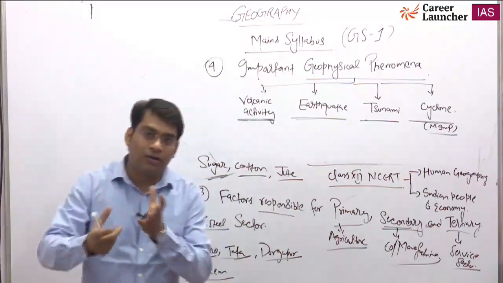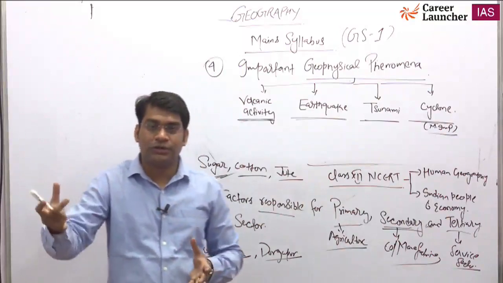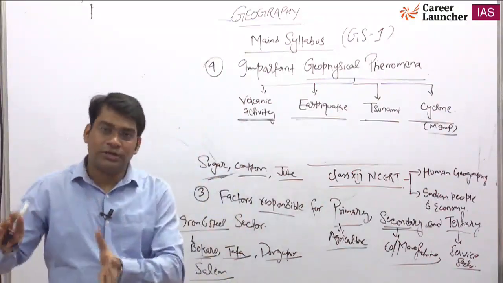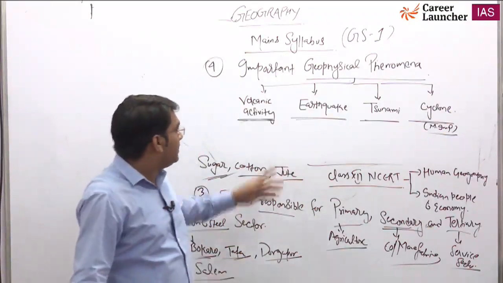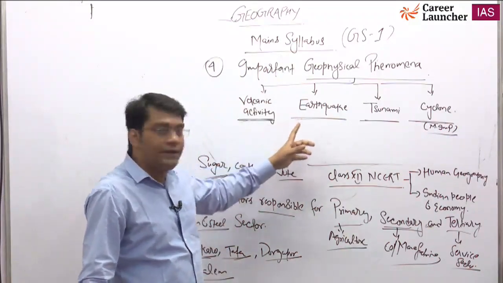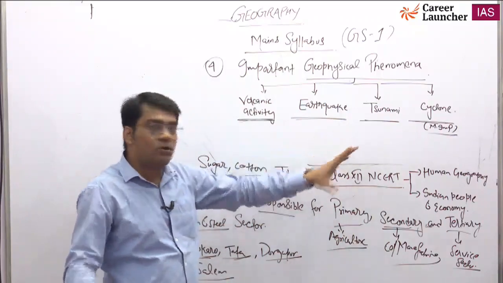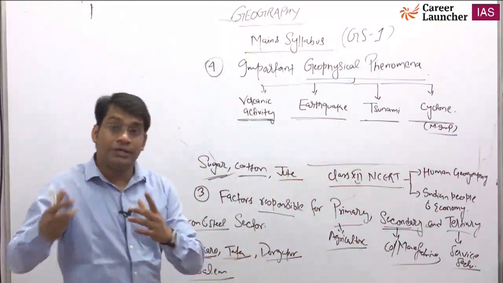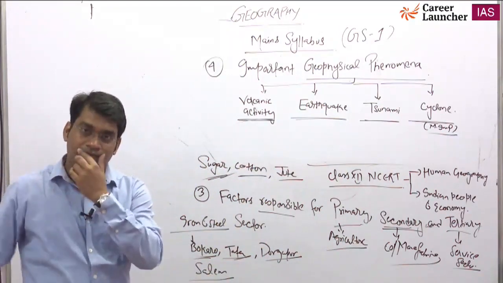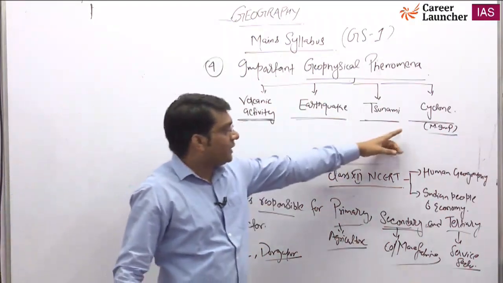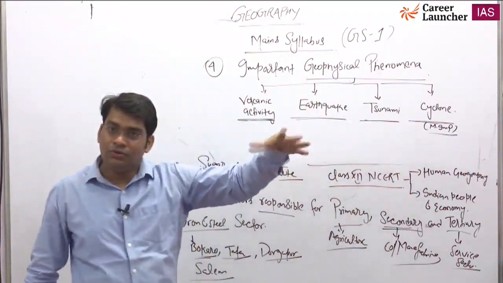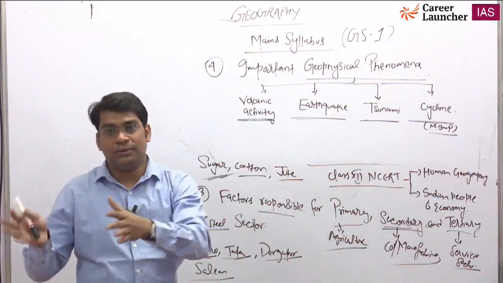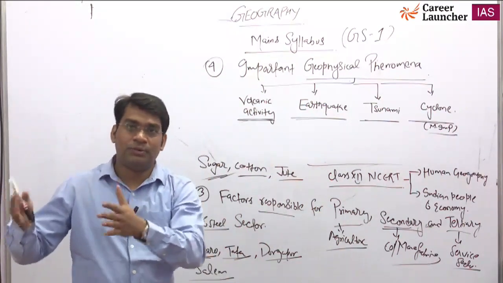The cyclone will be formed in the Bay of Bengal, Indian Ocean, and will strike the Indian coastal land surface. We already know the time period, but the time period of volcanic activity, earthquake and tsunami, nobody knows. Nobody can predict that after 2 days an earthquake will occur at a particular location. But in the case of a cyclone, when you read a newspaper or search Google, you will see some news about the cyclone.